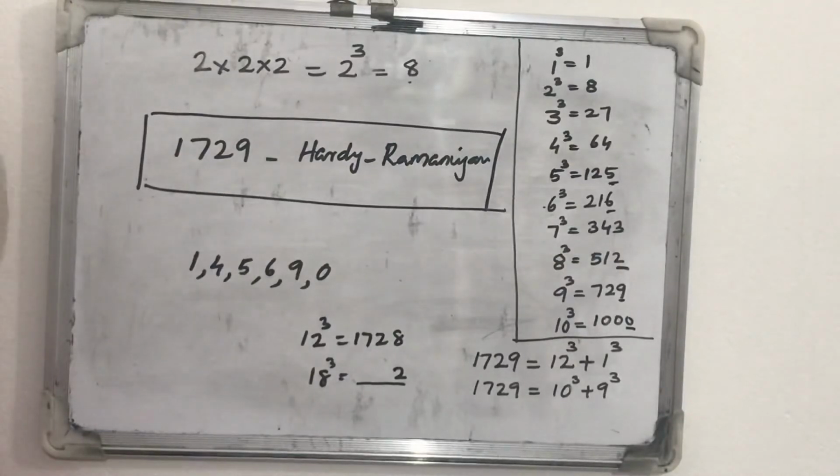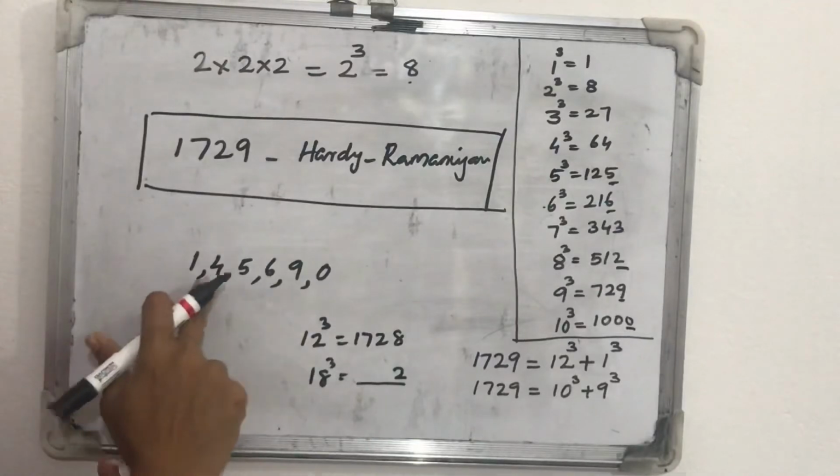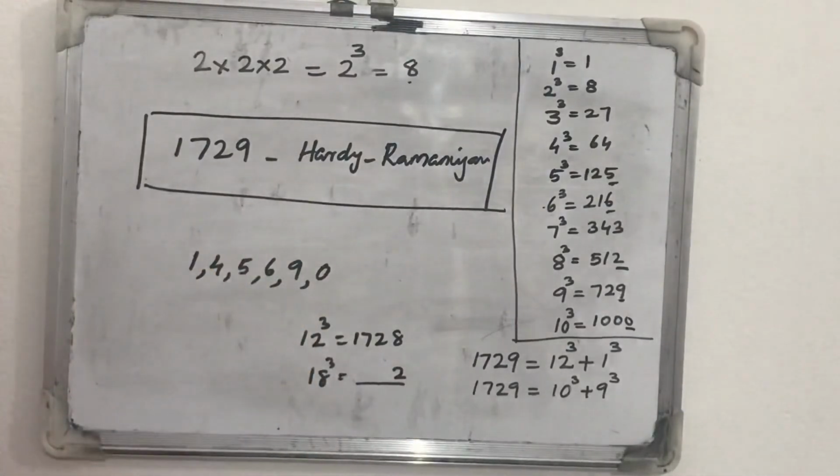3 and 7 form a pair, 2 and 8 form another pair, and the digits 1, 4, 5, 6, 9, 0 end in the same number. And also the cube of every odd number will be odd, the cube of every even number will be even. That is another property.